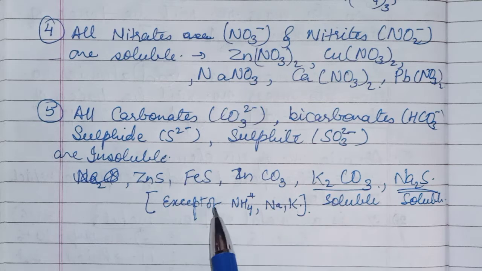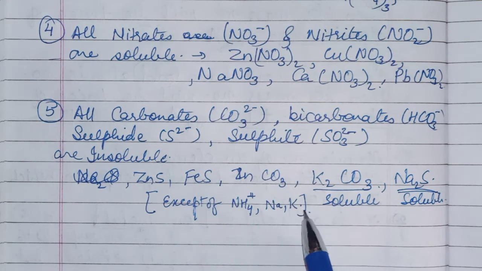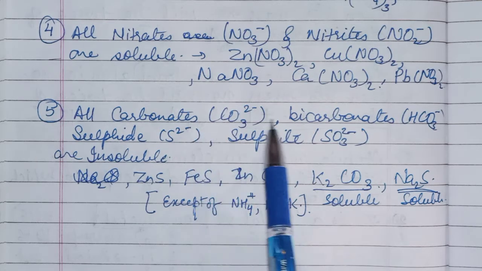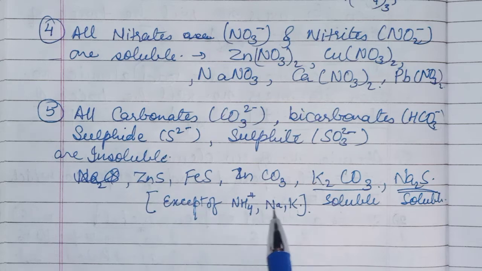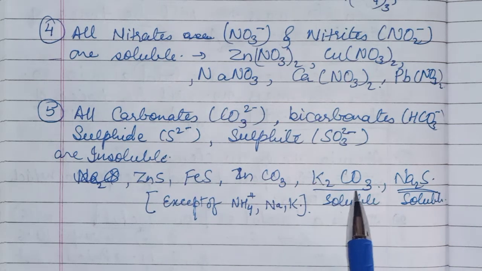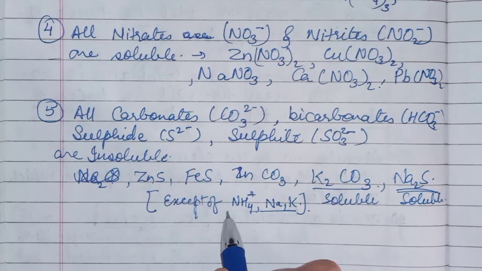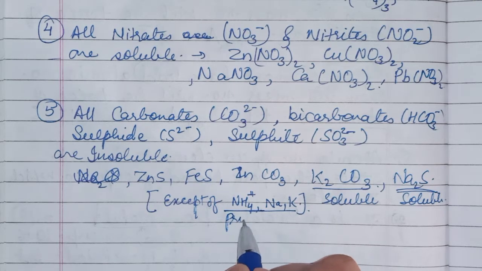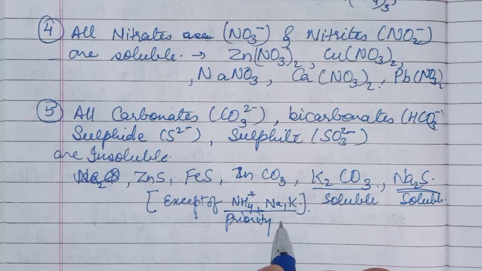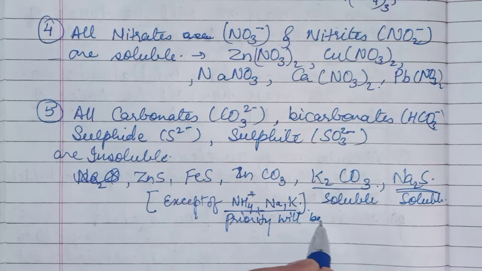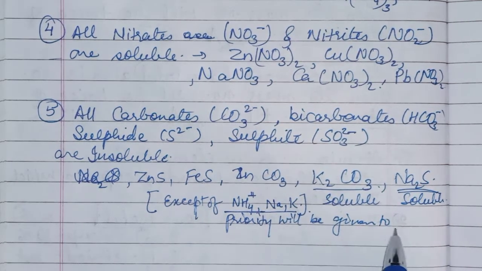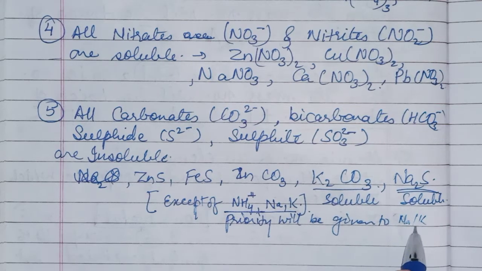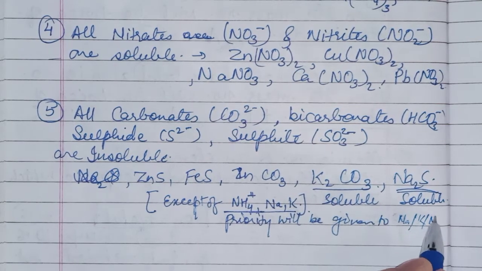So when sodium, potassium or ammonium comes with any carbonate, bicarbonate, sulfite or sulfide, then you can say these are soluble. That means priority will be given to the sodium, potassium and ammonium salts.